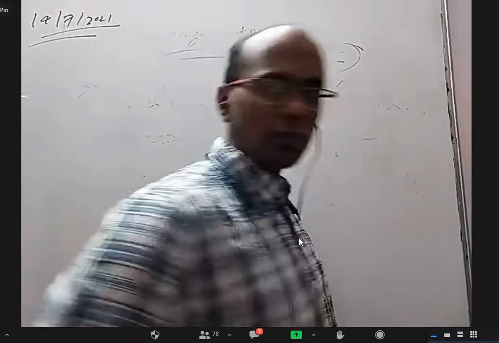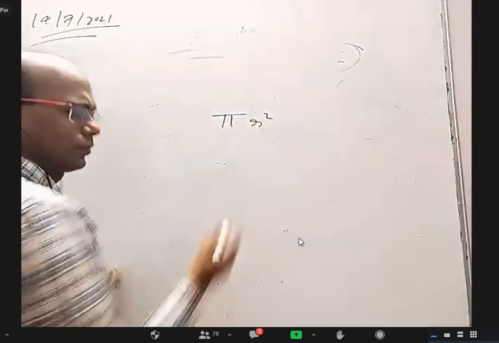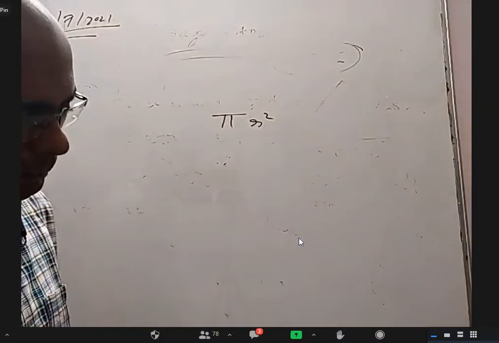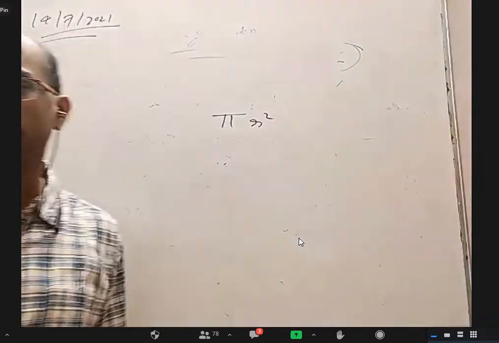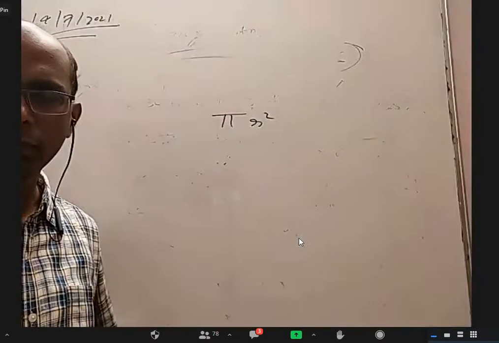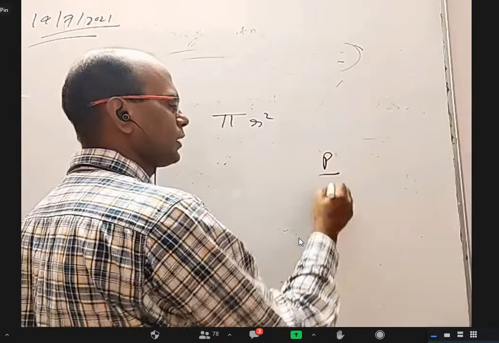Okay. Anybody want to give me some idea how the area of a circle, pi r square, is derived? The ratio between the perimeter and the diameter is pi.